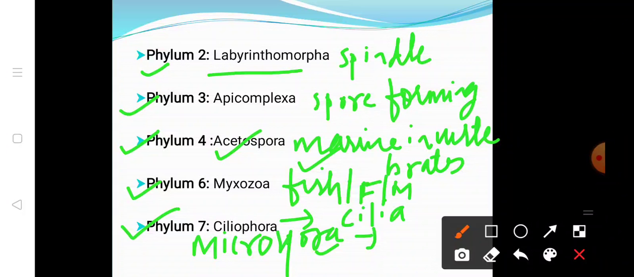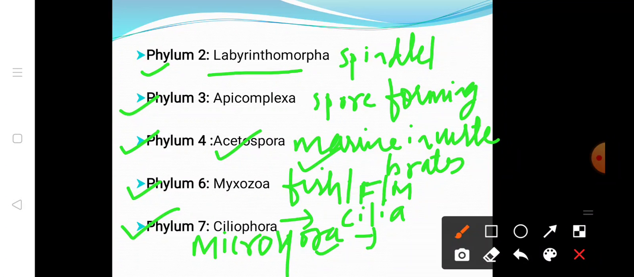First, we had already discussed the first phylum. The second phylum is Labyrinthomorpha. They have a spherical or spindle shape, and most species are marine. They are found in the marine environment, where they form colonies on the surface of algae. Wherever they find algae, they form colonies. More species of protozoa come together and form colonies on the algae. This is phylum 2, that is Labyrinthomorpha.